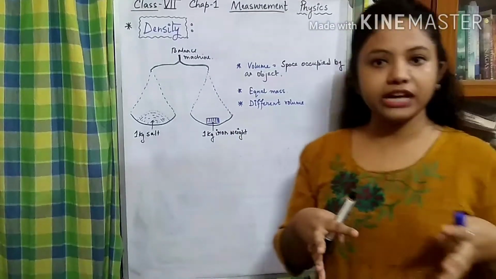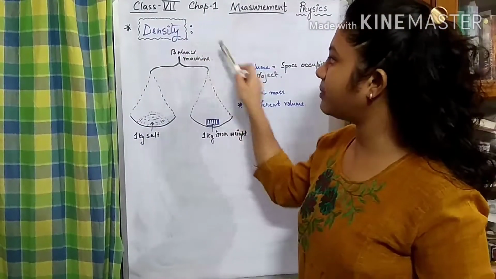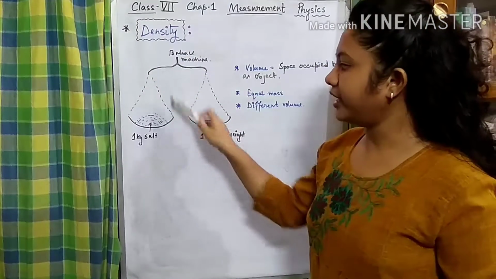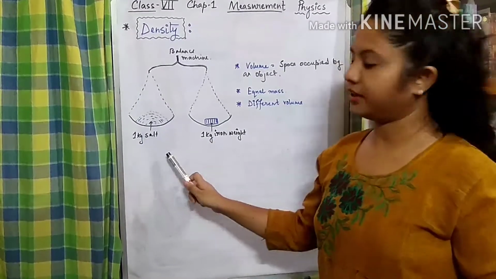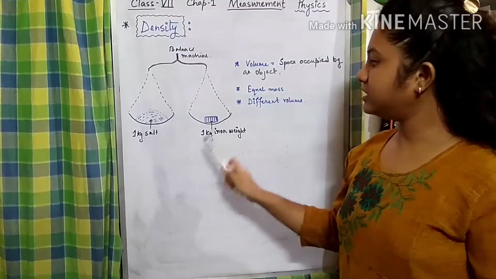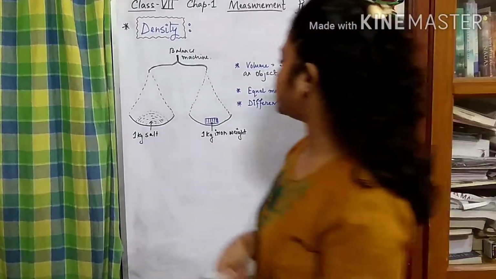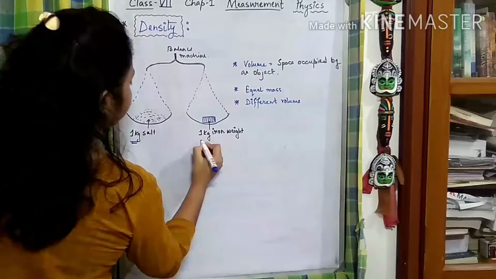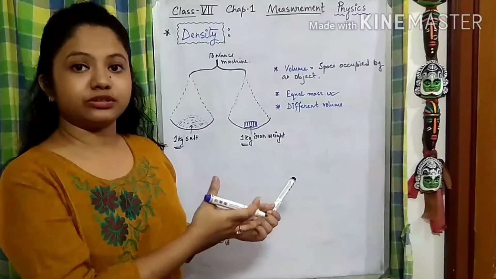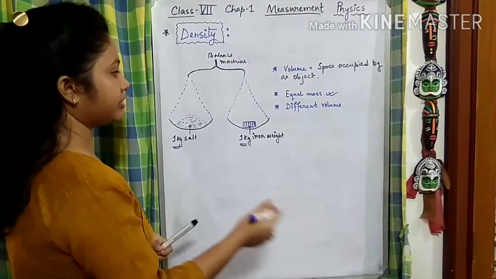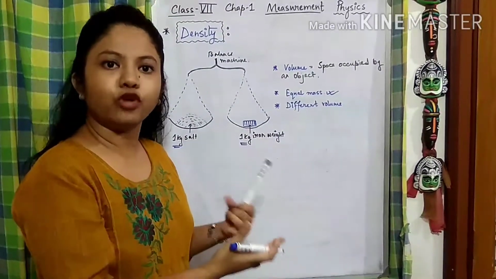So to know that, we have taken an activity. Here you can see that this is a balance machine, where in one plate there is 1 kg of salt taken, and in another there is a 1 kg iron weight. I have mentioned specifically 1 kg because they are having equal mass. Now by the definition or convention, if the mass is equal, they should occupy the similar volume, right?